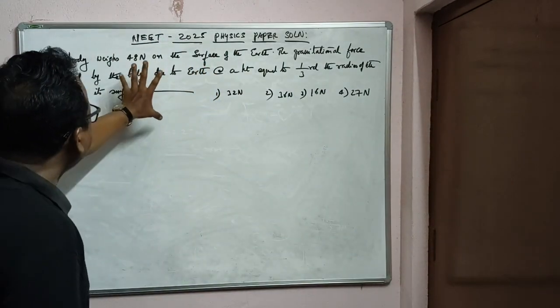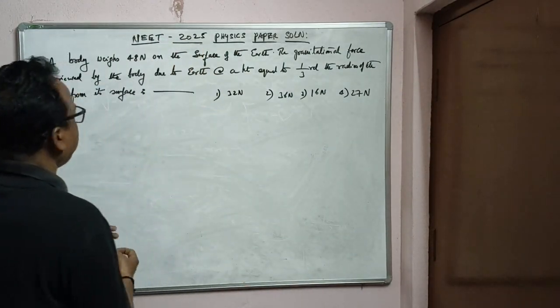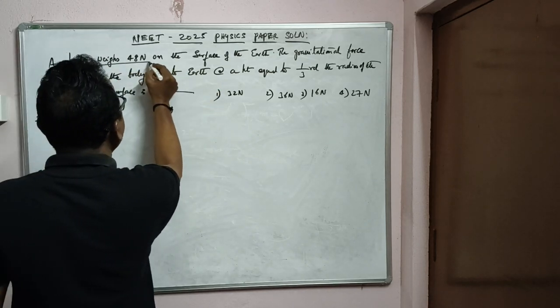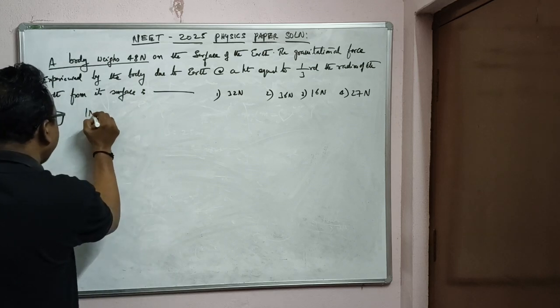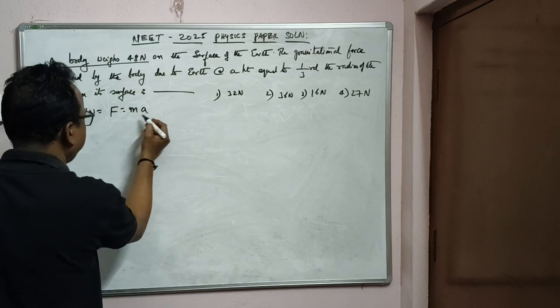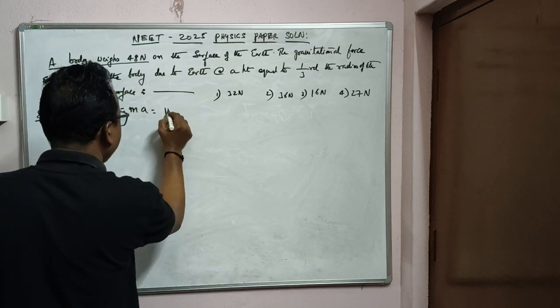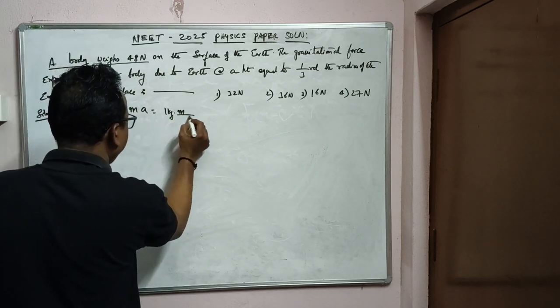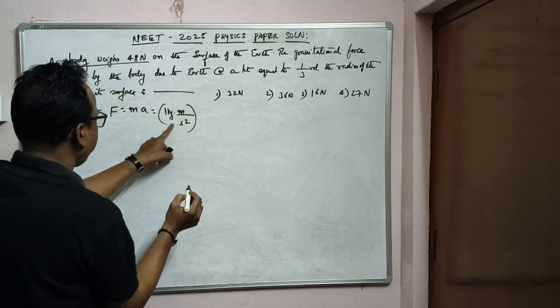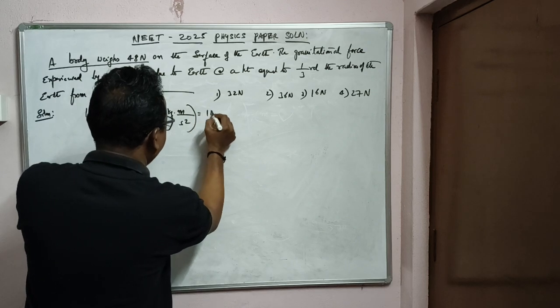But for this question, what is telling is, see, a body weighs 48 newtons. You know what is meant by 1 newton? 1 newton is, from Newton's second law, F is equal to ma in MKS system, 1 kg meter per second square. We all know this one. 1 kg meter per second square is nothing but 1 newton.